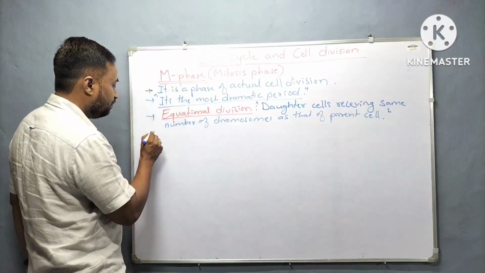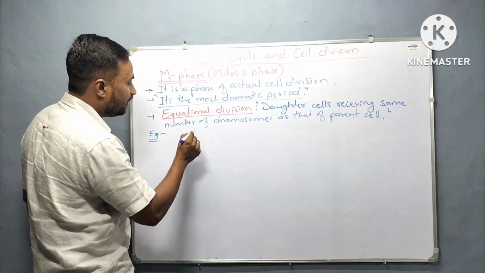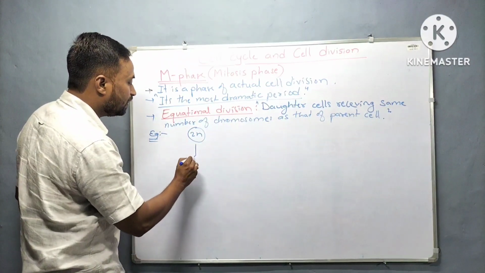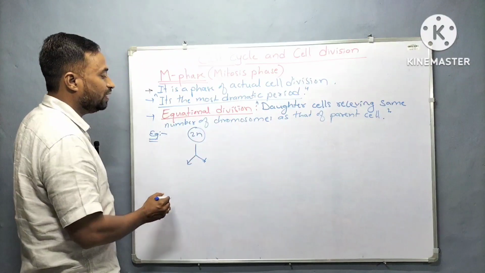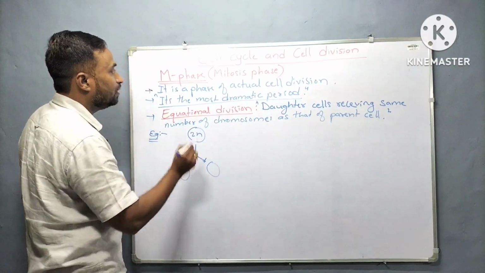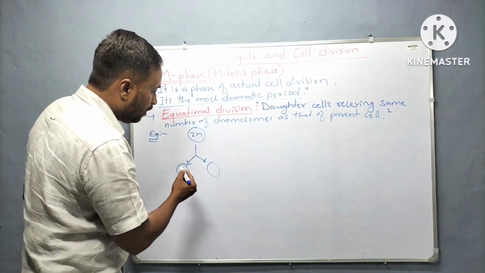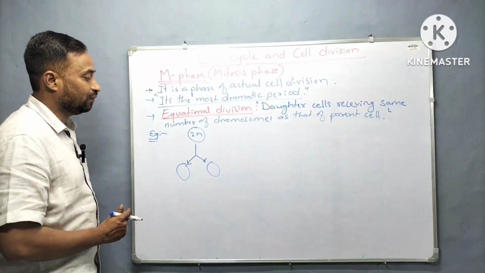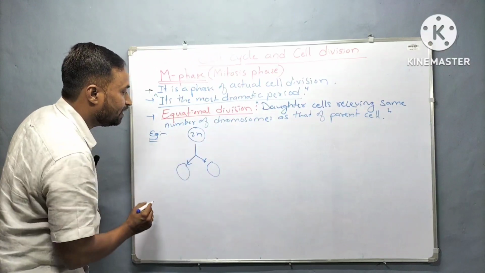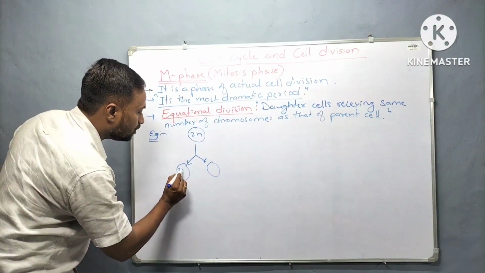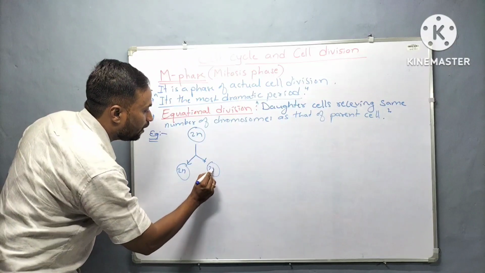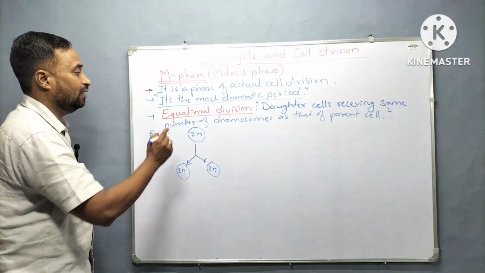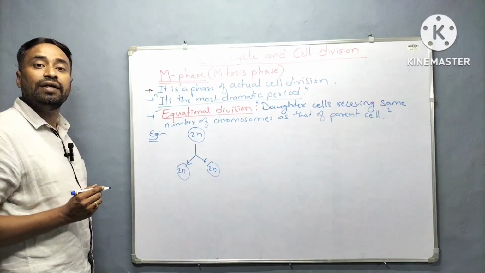Let's say, for example, the parent cell is diploid. Then how many daughter cells are going to be there? Two daughter cells are going to be there at the end of mitosis. Then how many chromosomes will they receive after this kind of cell division? Remember, if the parent cell is diploid, the daughter cells are also going to be diploid. They receive the same number of chromosomes as that of the parent cell. Hence, it is said to be equational division.